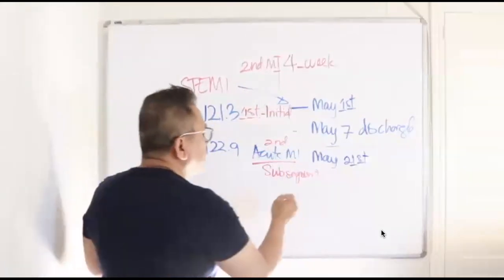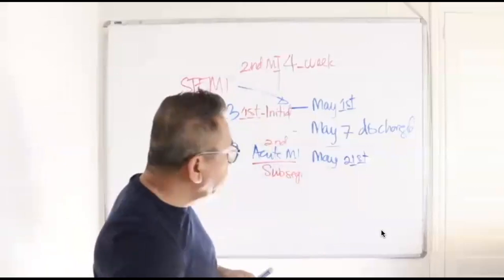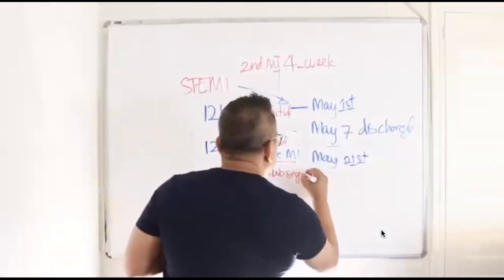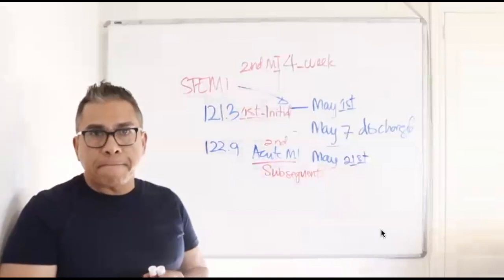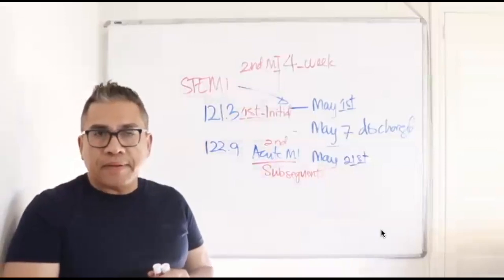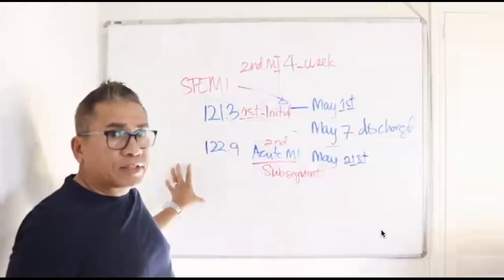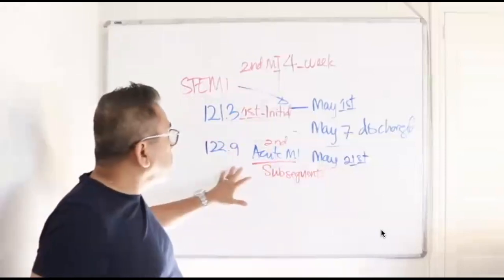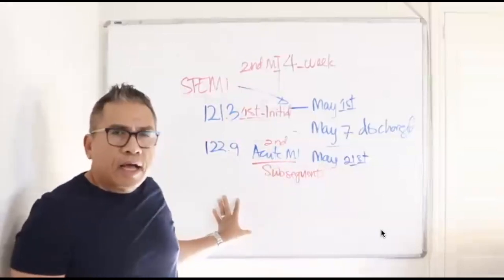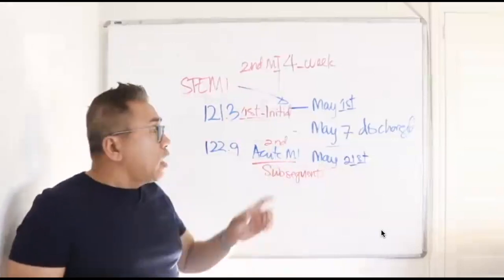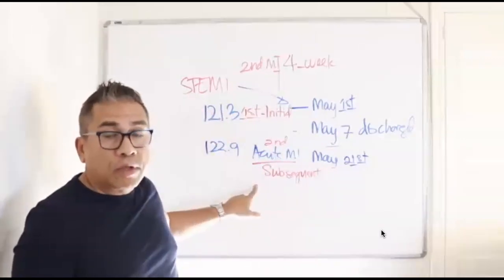And remember, guys, you only code it subsequent if it happened again within the 4-week time frame. Does that make sense? Now, how are you going to code this? Because you have two MIs now. Patient was readmitted in the hospital because of a second acute MI. How are you going to code this now? You have two diagnoses here, the initial and also the subsequent.